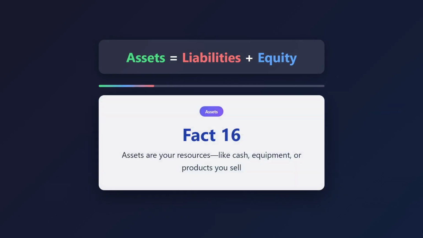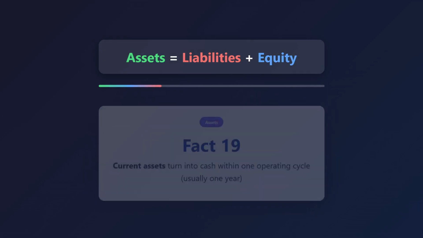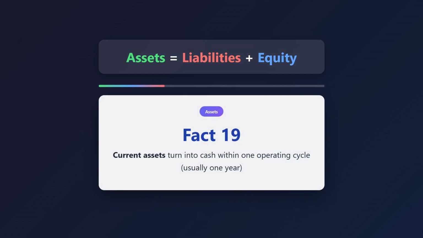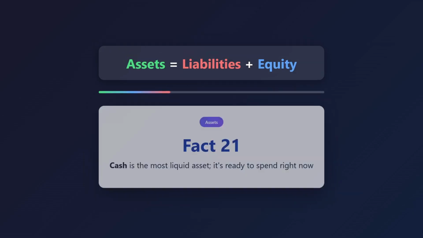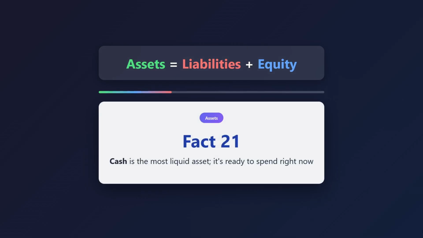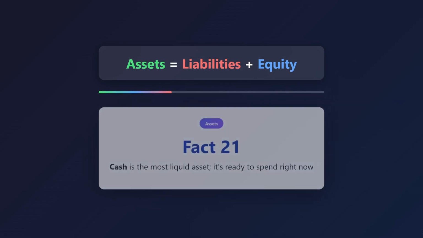16. Assets are your resources, like cash, equipment, or products you sell. 17. Assets can be tangible, physical, like equipment, land, or buildings. 18. Assets can also be intangible, non-physical, like patents and goodwill. 19. Current assets turn into cash within one operating cycle, usually 1 year. 20. Non-current assets are things you keep long-term, like machinery or buildings. 21. Cash is the most liquid asset. It's ready to spend right now.